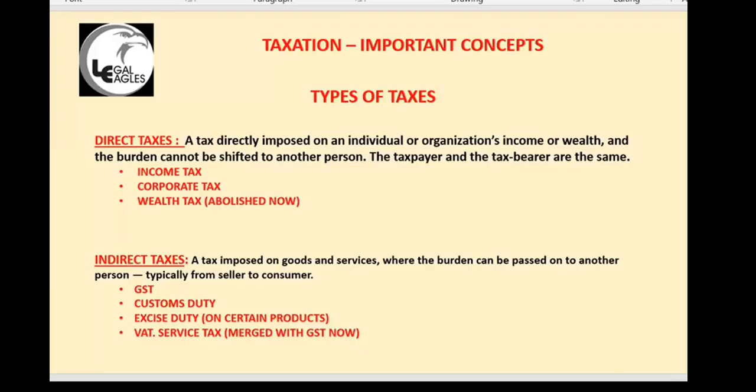Whenever you are buying 1 liter of petrol, they will charge, let us say, 20 rupees as state excise duty. That petrol company will transfer that 20 rupees to the state government. Okay, that is excise duty. So it is indirect taxes because you are not paying to the government. You are buying the petrol, you are paying to the dealer, and the dealer is paying it to the government. That is indirect taxes. Direct taxes, you are paying directly to the government. Indirect taxes, somebody is collecting on behalf of the government and depositing it.